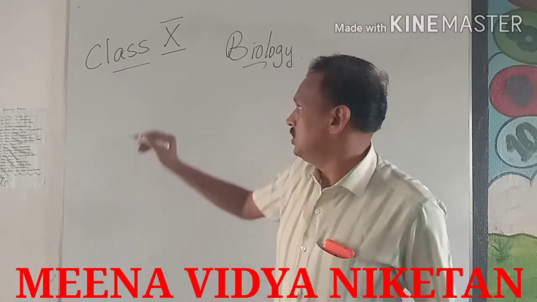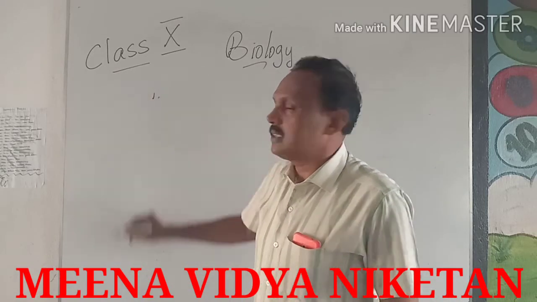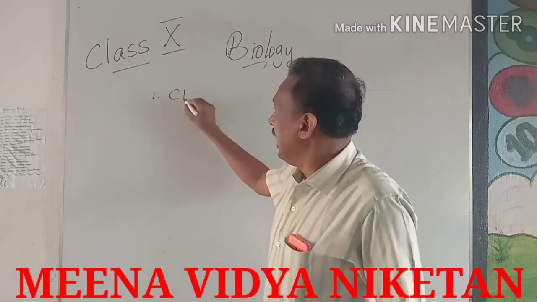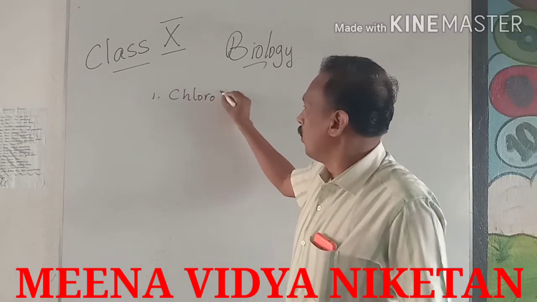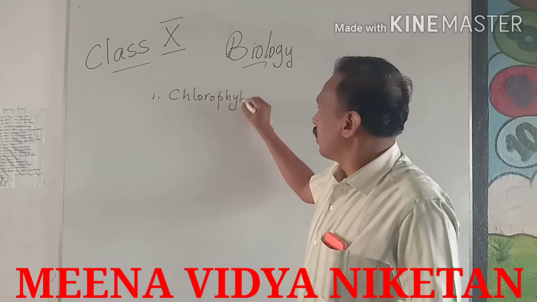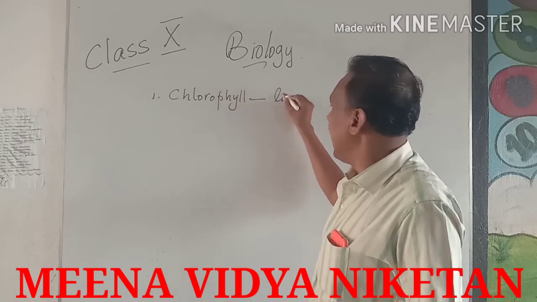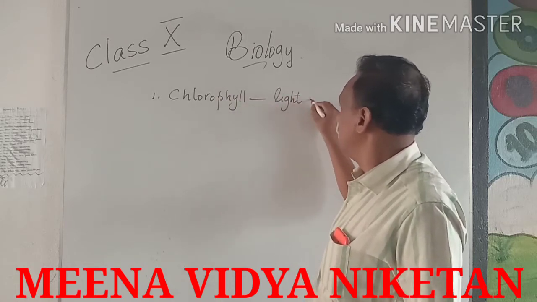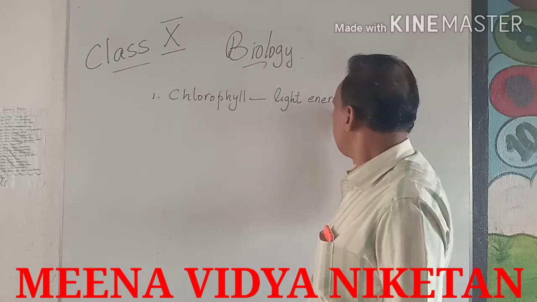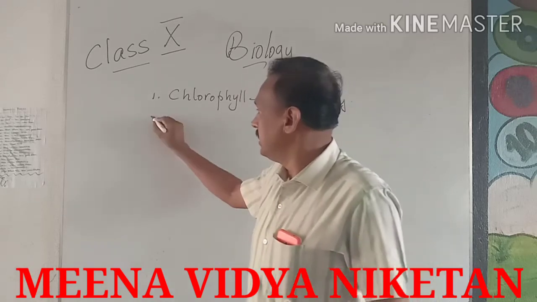Actually, what happens during photosynthesis, there are 3 stages. The green leaves will have chlorophyll, and the chlorophyll takes light energy from the sun. We saw that one in the last class.